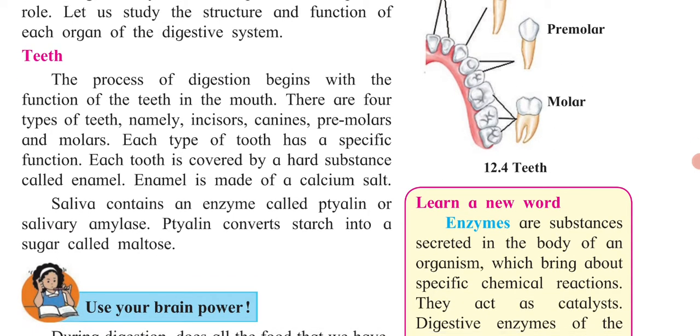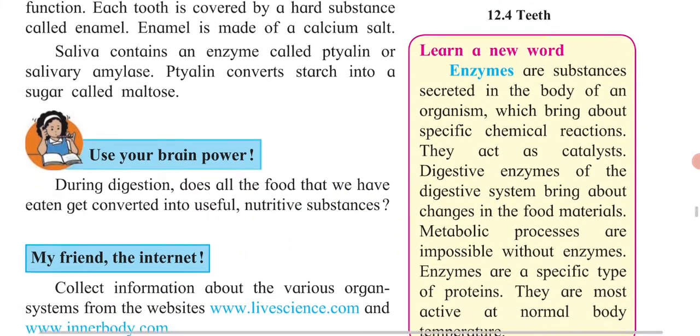The saliva contains an enzyme called ptyalin or salivary amylase. Ptyalin converts starch into the sugar called maltose. So this is one of the extra pieces of information. The next part we are going to study is enzymes.